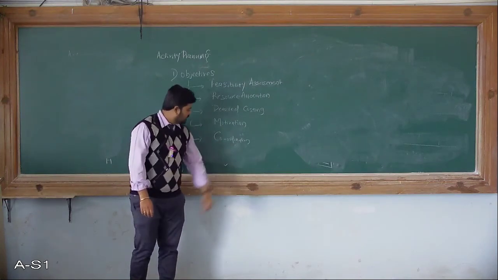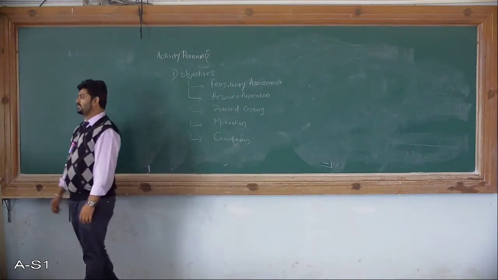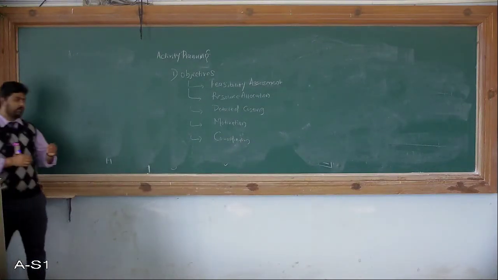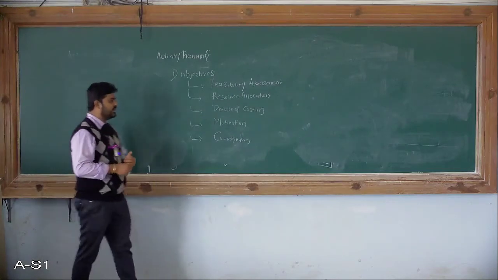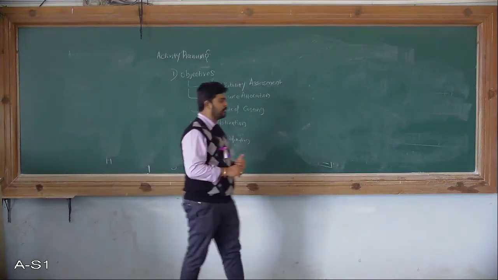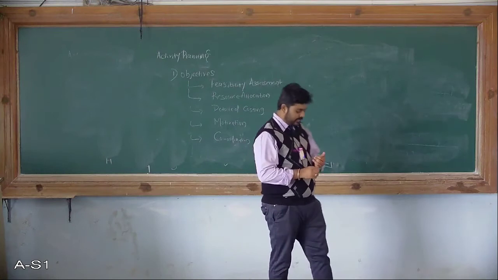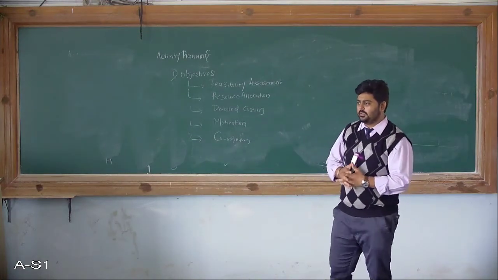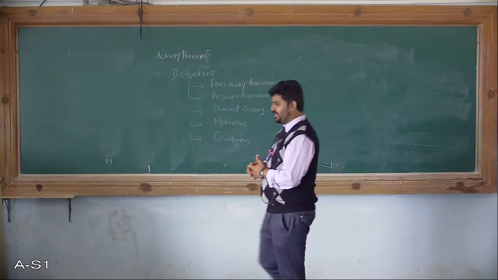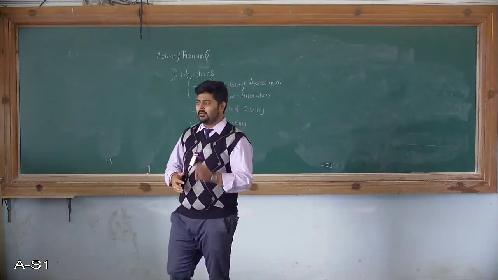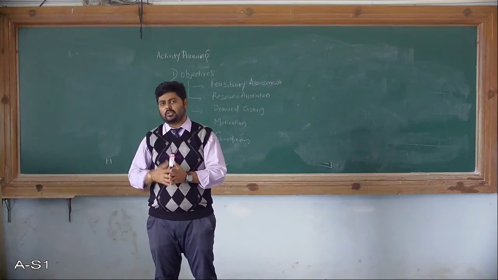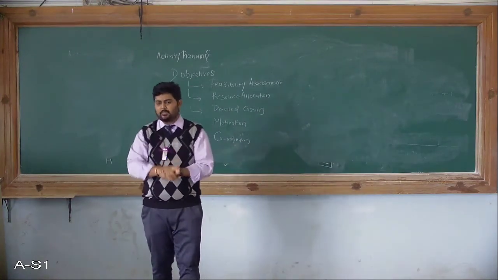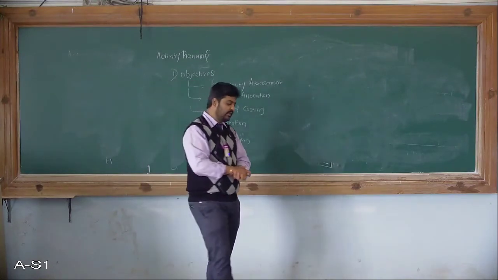So next one is coordination. This coordination should be there between the different types of people who involve themselves in different activities and different departments also. Whenever a project needs to be developed where an electrical person is required, a computer knowledge person is required, and the management people who are investing the money are also required.